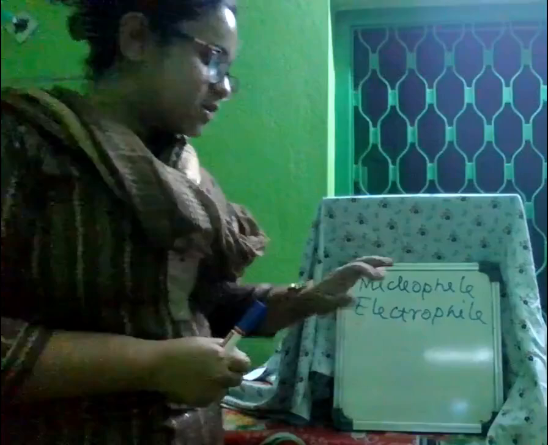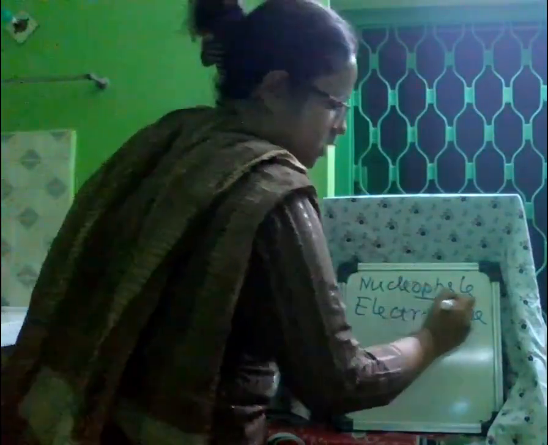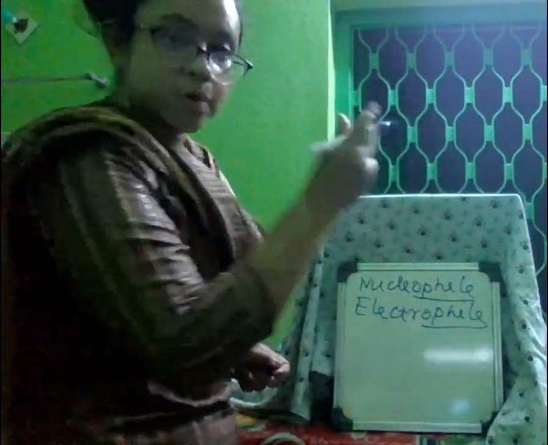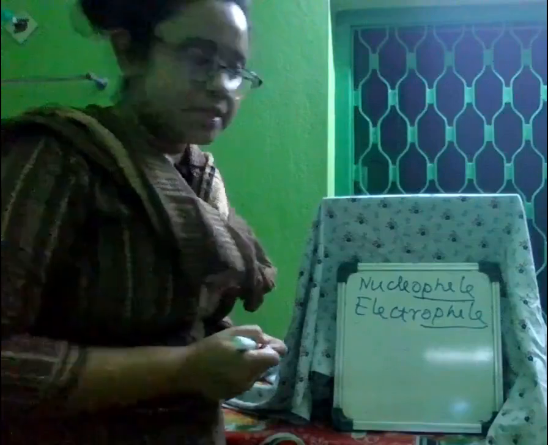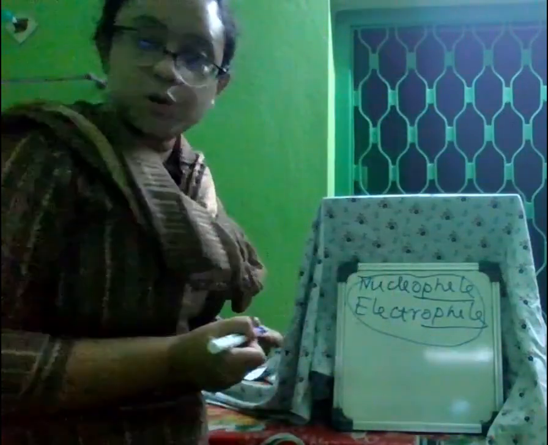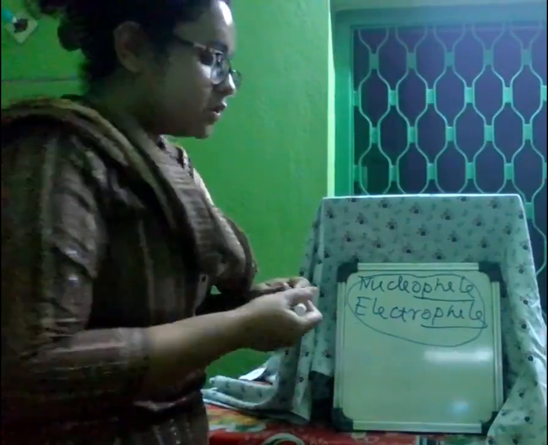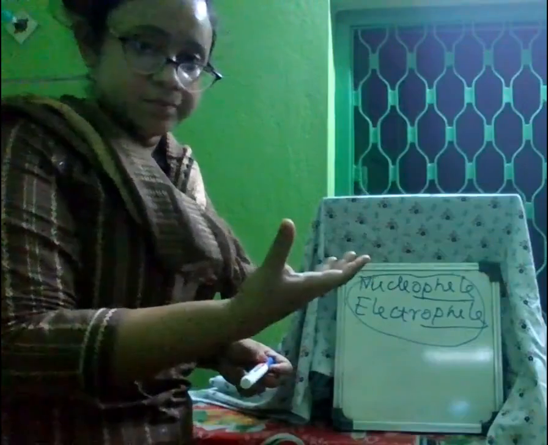So first, if you see, in both of these there is a word phile. One more thing, this nucleophile or electrophile, these species are both related to attack. In attack, nucleophile will attack electrophile.